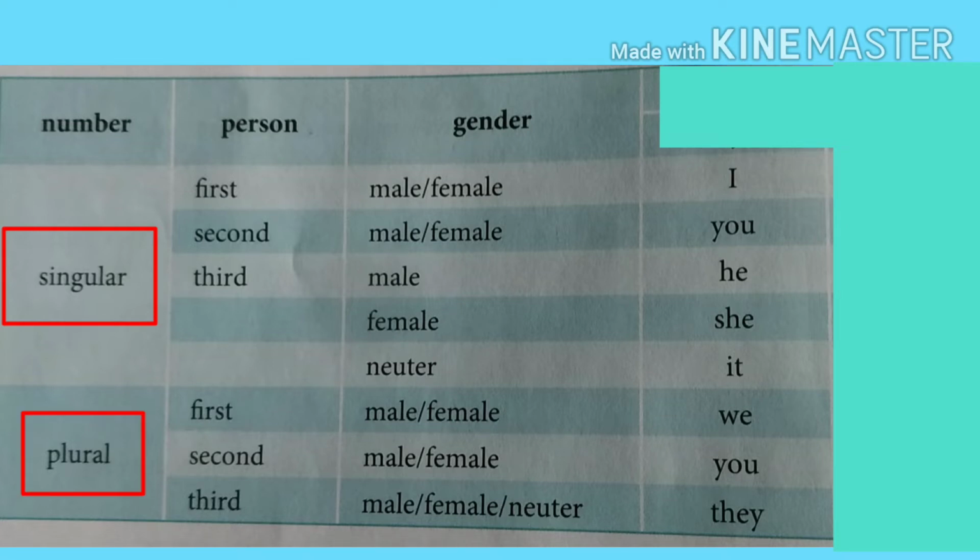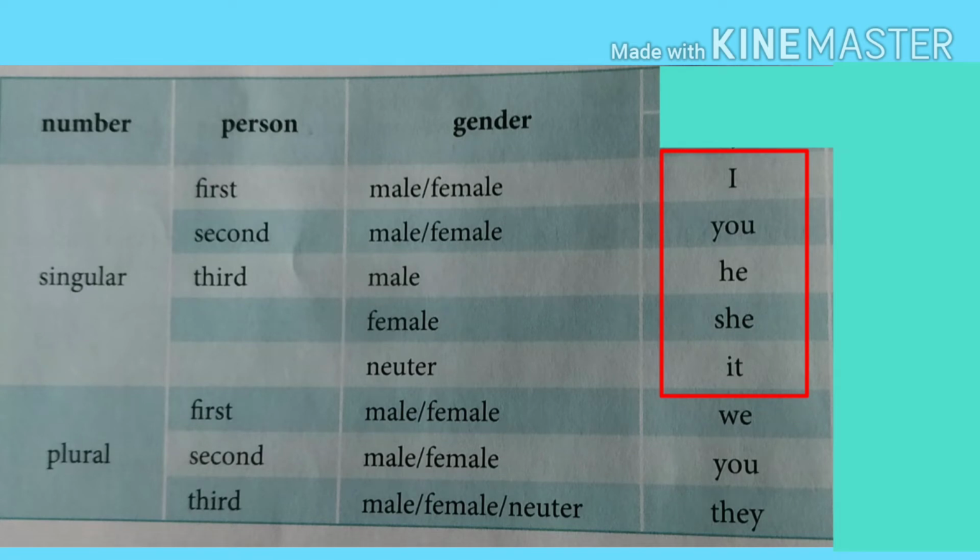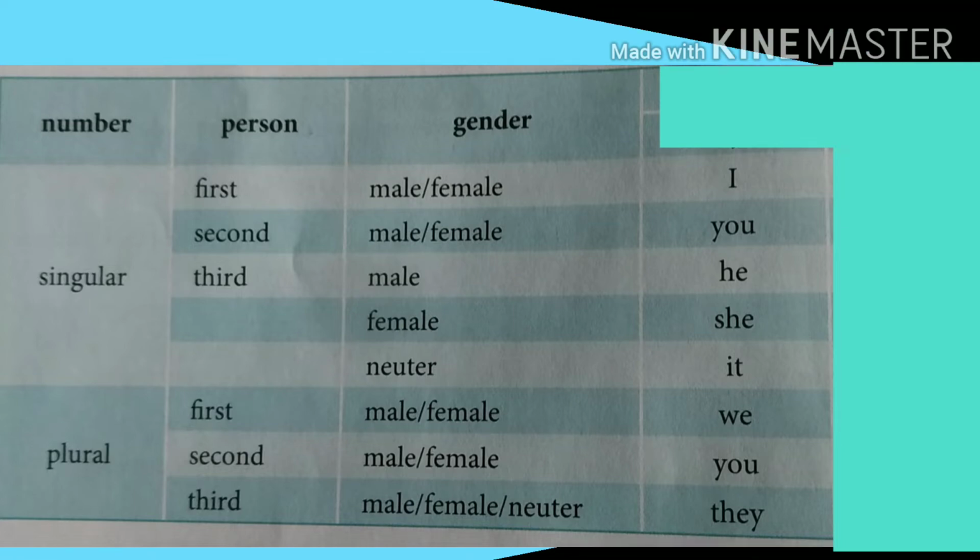For example, I, you, he, she, it. These are singular forms. Okay. And the plural pronouns are we, you, and they. Alright. Means the plural form of I is we, and you will remain same in plural form. Alright. And for he, she, it, the plural form is they.